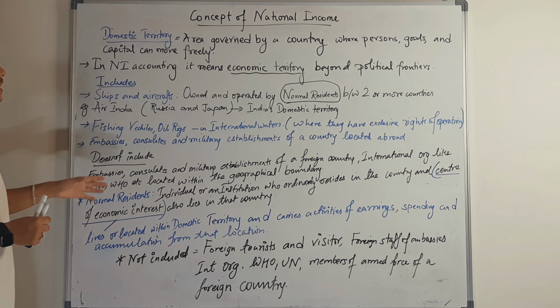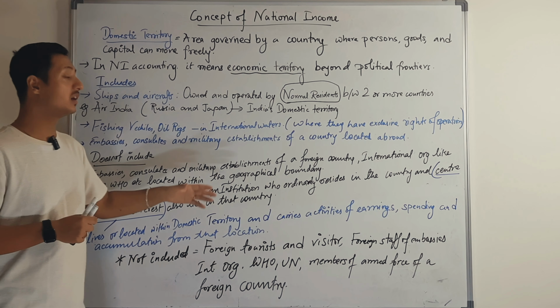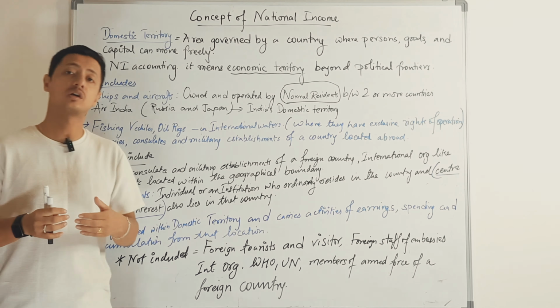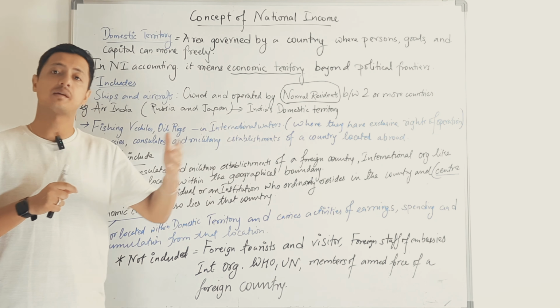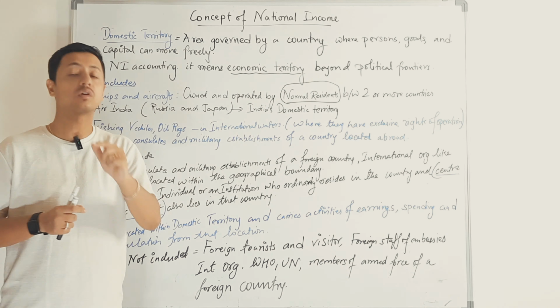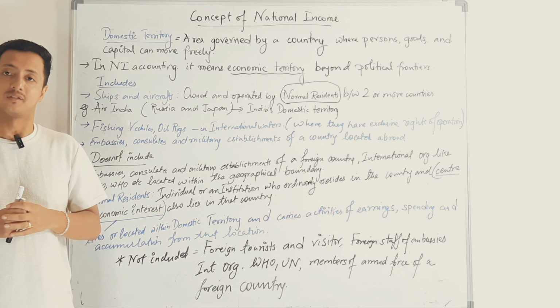In the same way, embassies, consulates, and military establishments of a particular country in another country, like India's embassy in Bhutan or India's embassy in the US, would also come under the domestic territory.